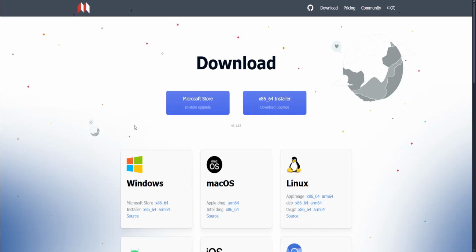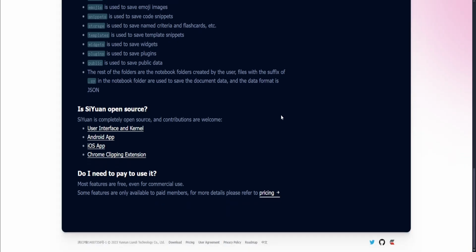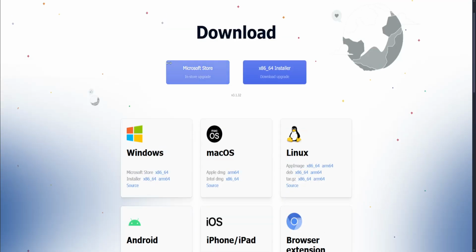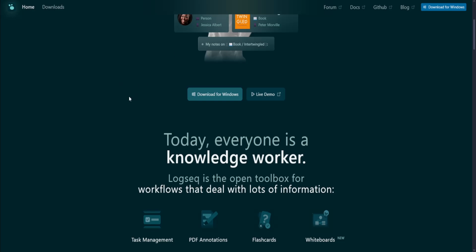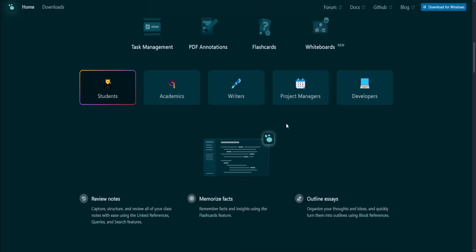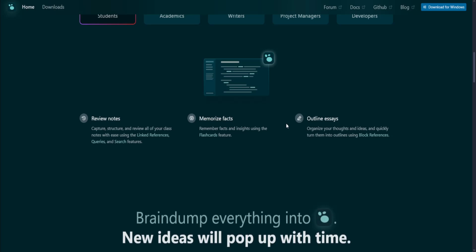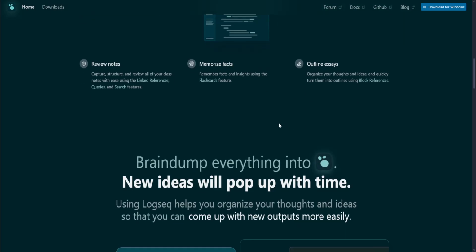Although the downside is it requires a learning curve, it has a limited plugin ecosystem, and it has a huge language barrier. Now for Logseq. Logseq offers plain text storage. It also has bidirectional linking and daily journaling, which also encourage consistent note-taking habits. And it is also extensible, which means it supports plugins and themes for customization.